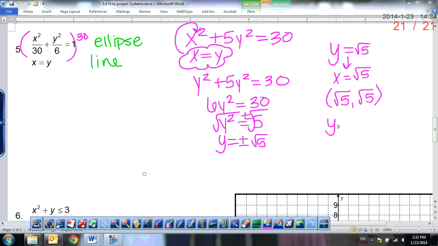So if on another one we let y be negative root 5, then what's x? Negative root 5. So these are your two ordered pairs, but you can't mix them up. Only the positive goes with the positive and the negative goes with the negative because they have to be exactly the same.